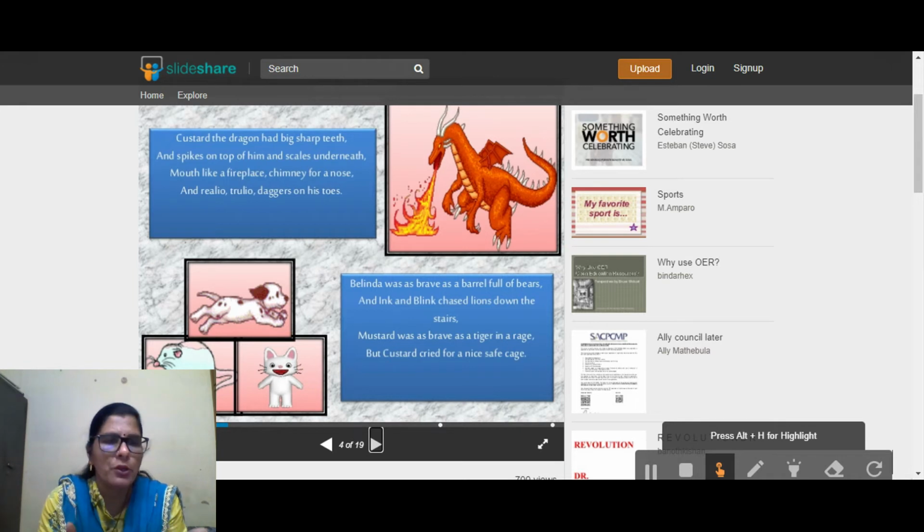Simile. The mouth is compared to a fireplace. A chimney for a nose is personification. And really, truly, that is "Trulio", which he has changed into the word Trulio. Did I previously, in the previous sessions, explain that the poet has the license to put his words inappropriately, or to change them in order to create proper rhyming words? Belinda was as brave as a barrel full of bears.